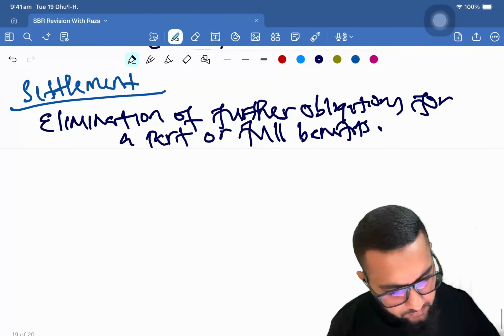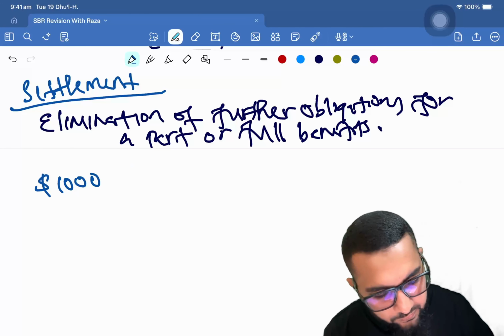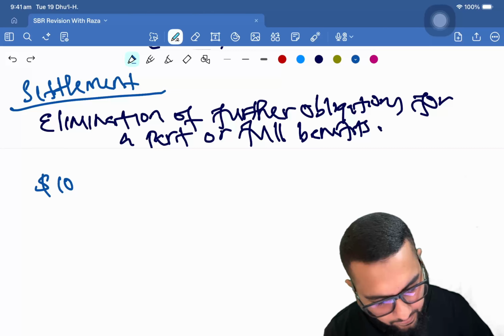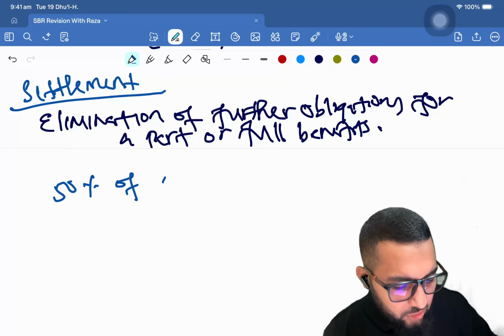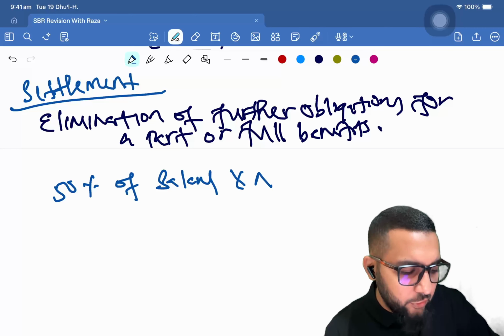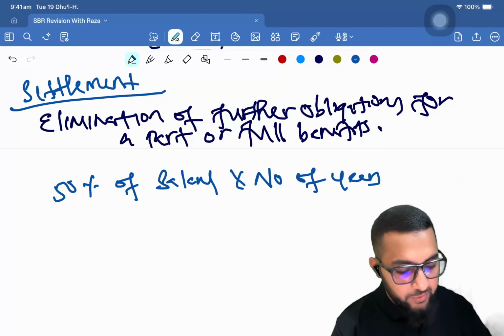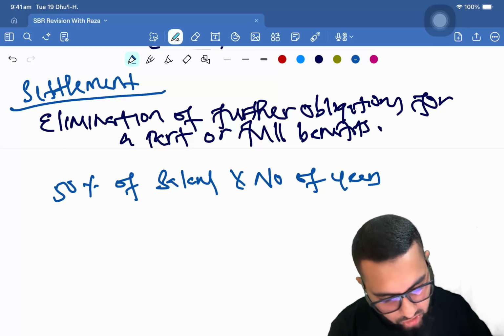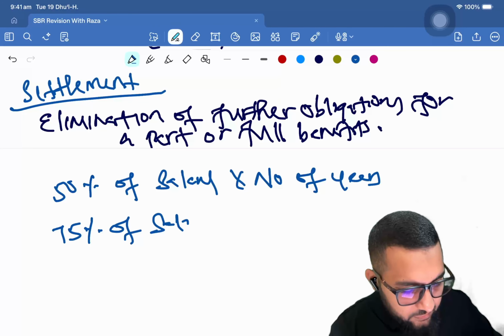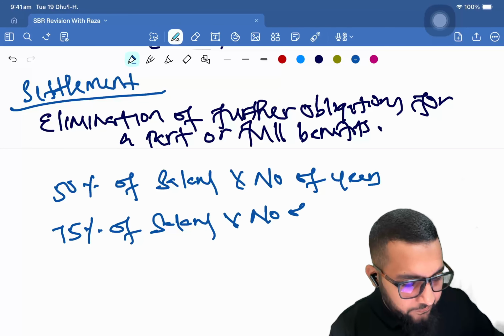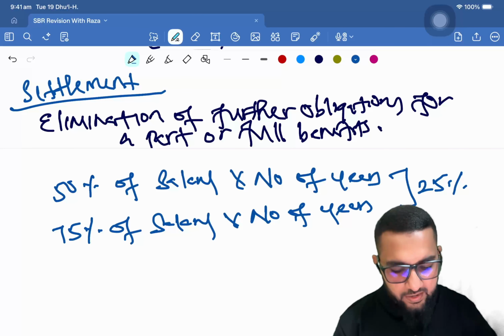Now let's assume that initially, we'll go back to our example. Initially it was 50% of salary into number of years. Okay, this was how the gratuity or the pension was to be calculated. But now they made a change, where it's 75% of salary into number of years. So you see there is an increase. Change in the plan, 25% increase.